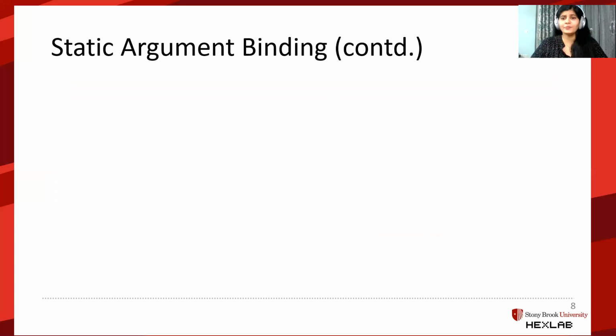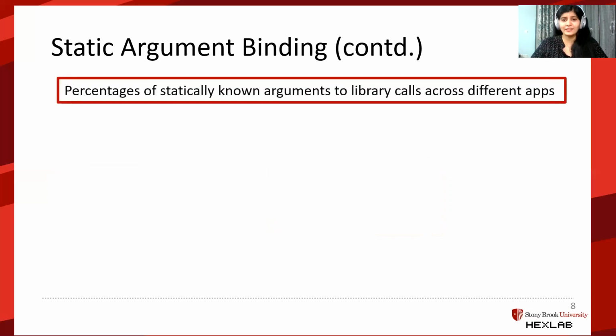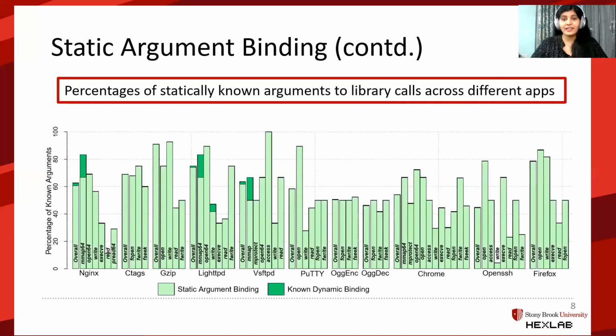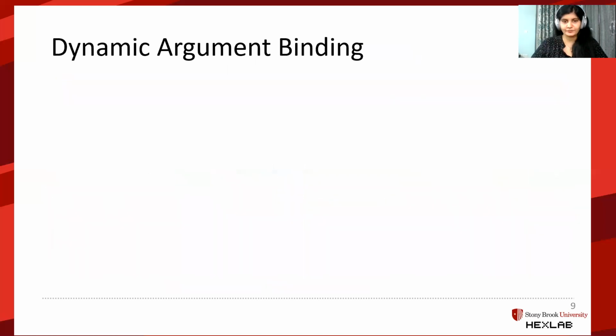Let's see how many arguments could be statically known for various library functions across 11 tested applications. The x-axis are library functions grouped by the application, while the y-axis provides percentages of arguments that can be known or fixed. Without going into much detail, we can see that about 50% of the arguments could be statically known. We still have about 50% that we could not get values for.